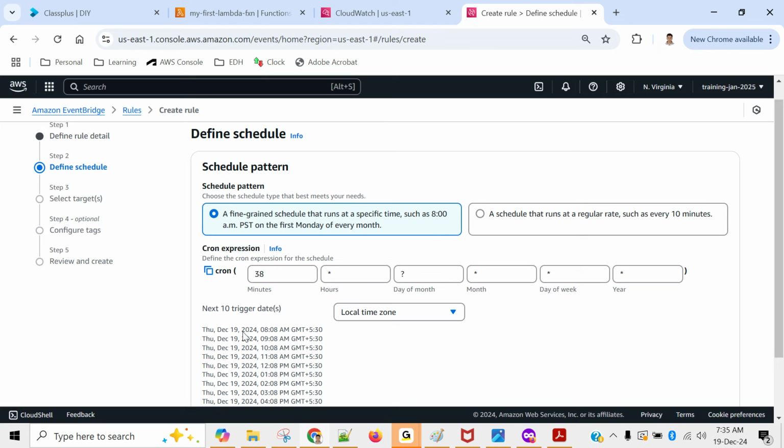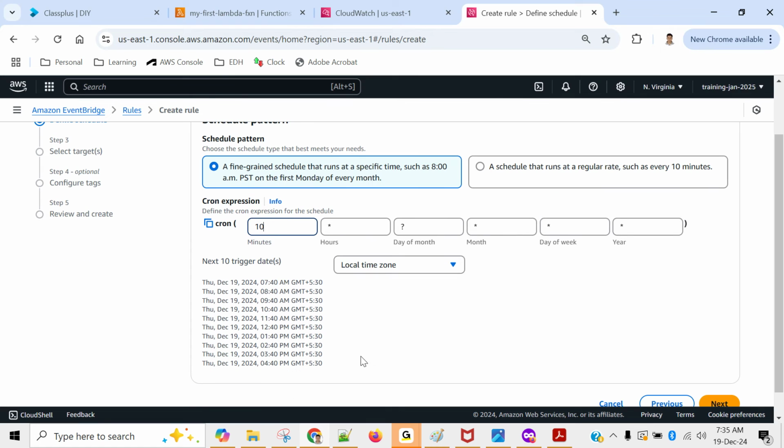You see this. Right now, the current time on my system is 7:35 a.m. As per this cron schedule, it will run at 7:38, after 3 minutes. Okay, that's good. Or let me make it 40 because we have to do some configuration. It will take some time. So the next execution will be at 7:40, then 8:40, 9:40, 10:40.